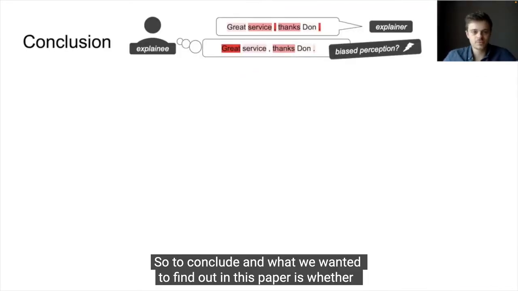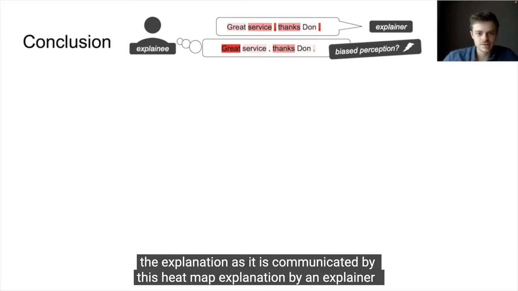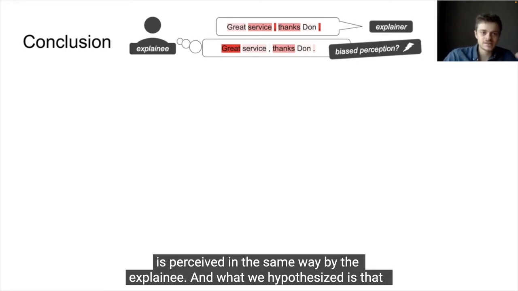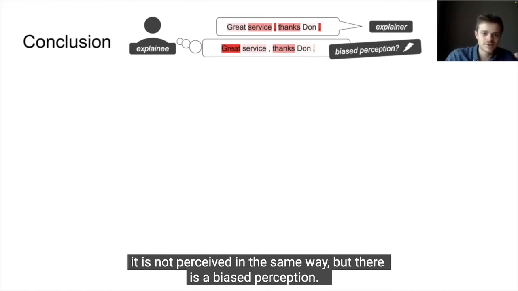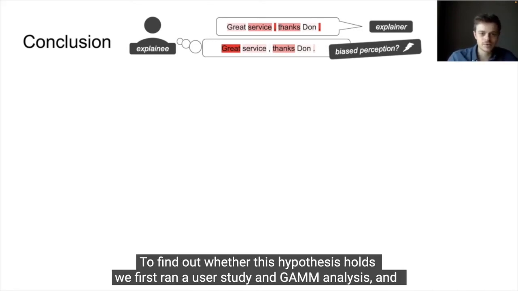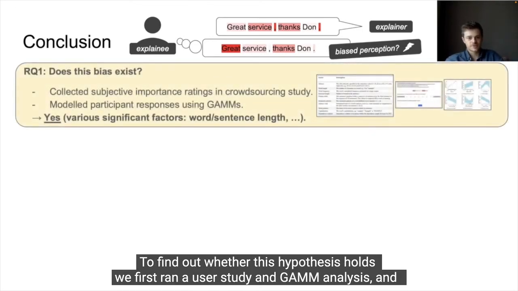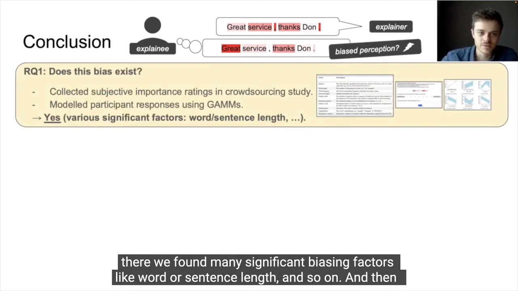So to conclude, what we wanted to find out in this paper is whether the explanation as it is communicated via this heat map explanation by an explainer is perceived in the same way by the explainee. What we hypothesized is that it is not perceived in the same way, but that there is a perception bias. To find out whether this hypothesis holds, we first ran a user study and a GAM analysis, and there we found many significant biasing factors like word or sentence length and so on.